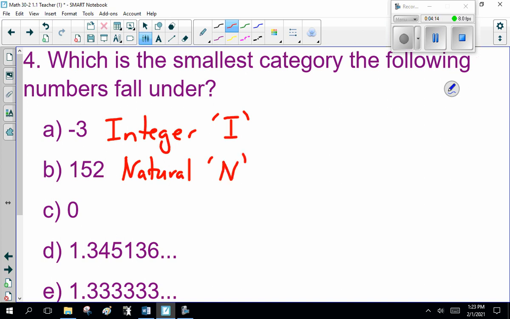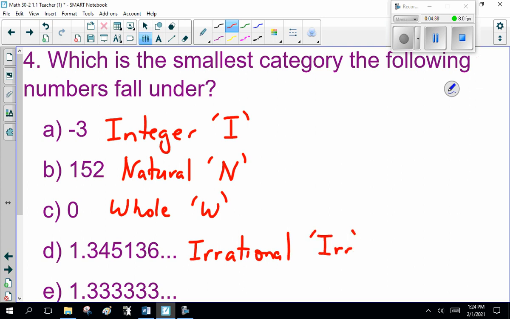So I just lazily call it N. 0 is a whole number, so I call this W. 1.345136, here, that is a rational number. Actually, I'm sorry, it's irrational. You cannot turn that into a fraction.